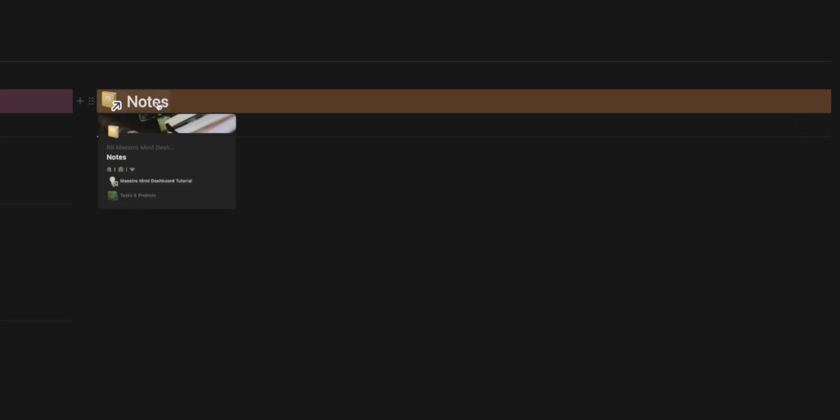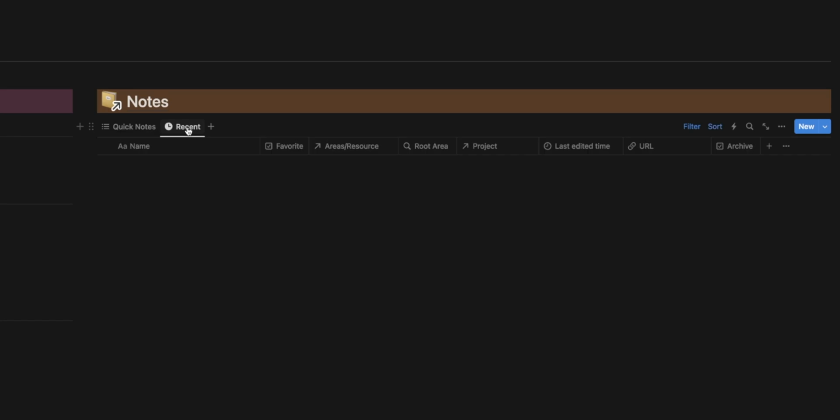So let's say you want to capture something in the moment without thinking about which area it belongs to or which project it's associated with. This is going to be where you see those unassigned notes. Remember, the idea is to capture things quickly. And then if you want more organization and in-depth look, you can always head on over to the notes page to organize. And then the next view is our recent notes view.